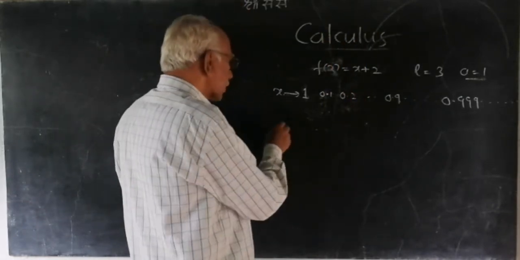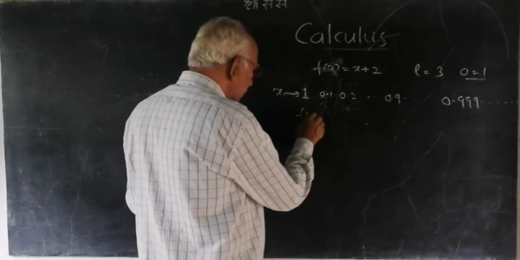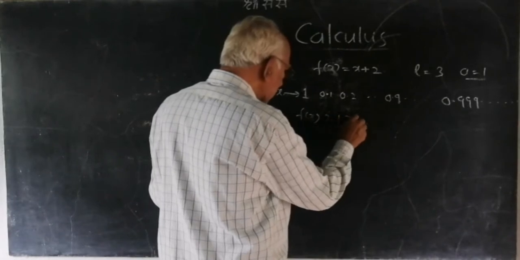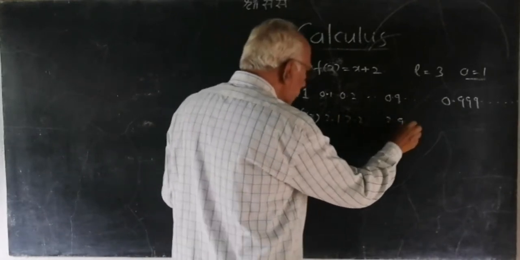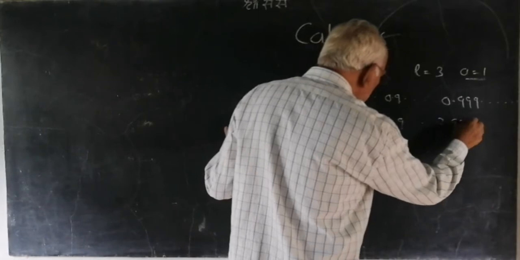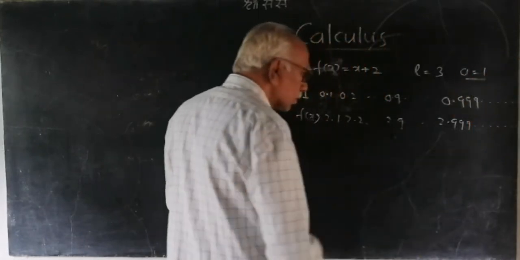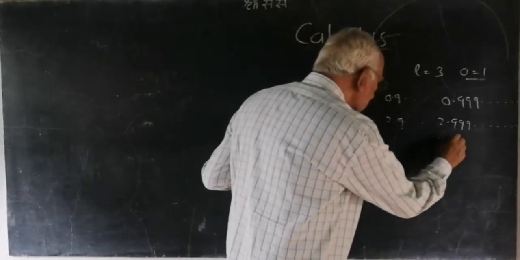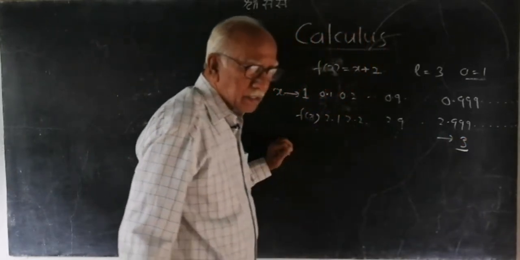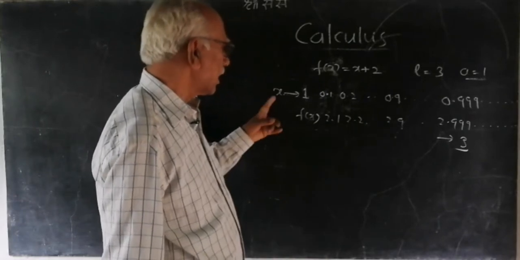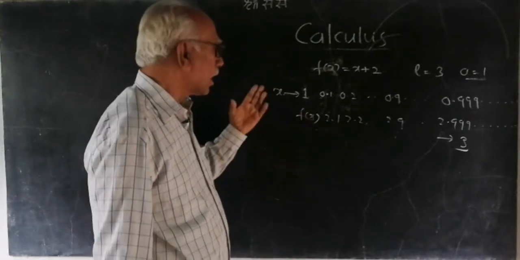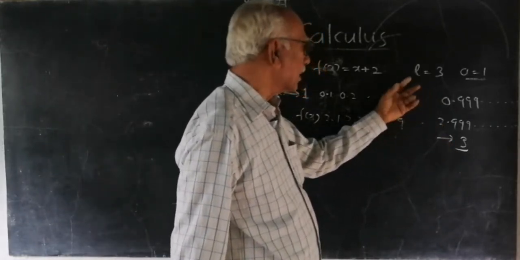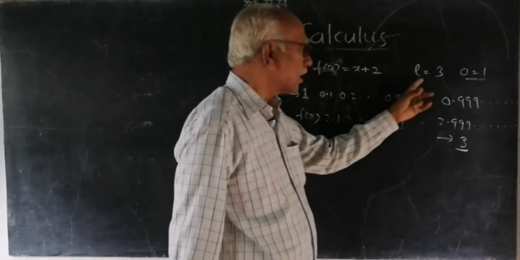So, what will be the corresponding value of f(x) now? If you substitute the x values here, it will be 2.1, 2.2, 2.9 and 2.99999 and so on. To which value is it very close? It is close to 3. So, what does it imply? As x tends to 1, f(x) approaches 3. Therefore, we can say the limit of f(x) as x tends to 1 is equal to 3.